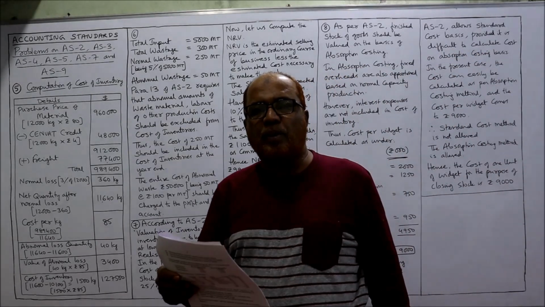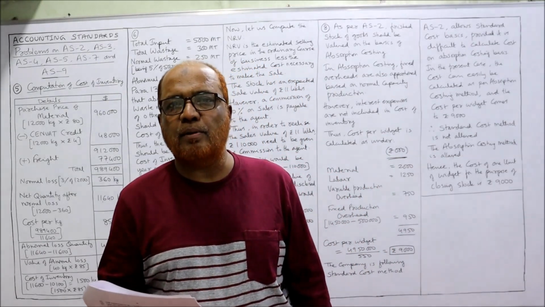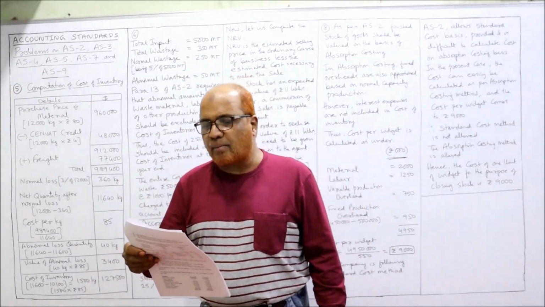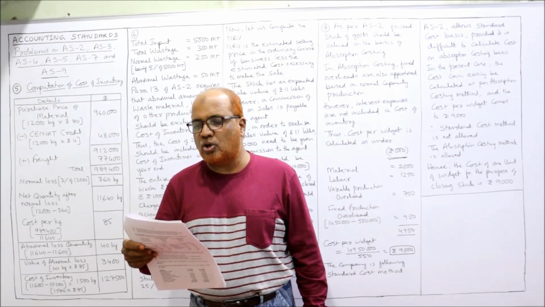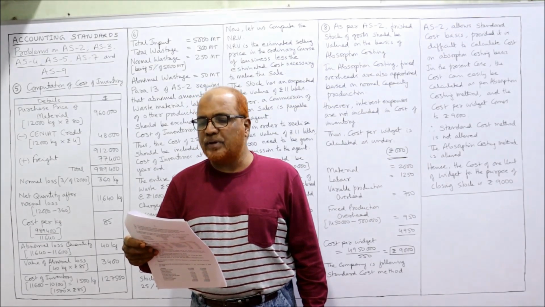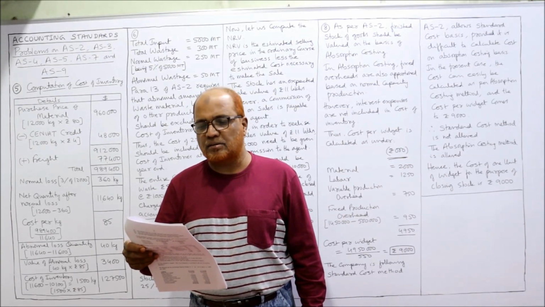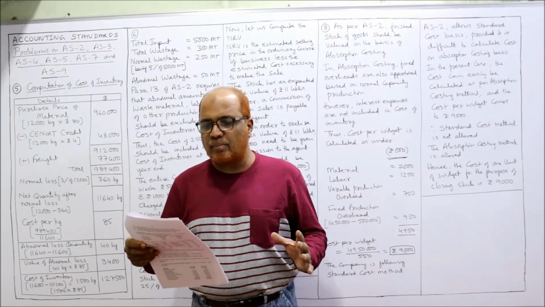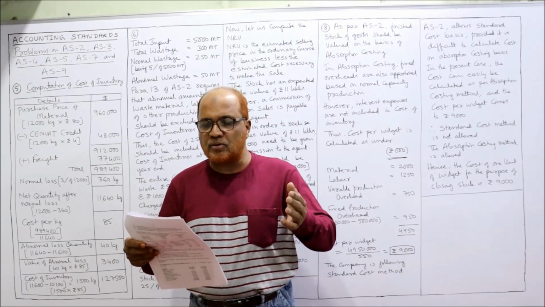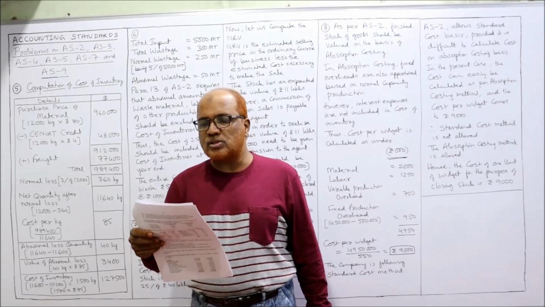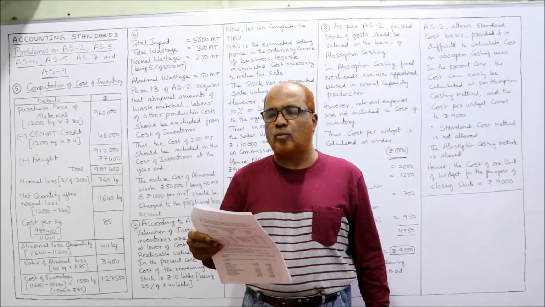Now, see problem number 5. Fifth problem I am reading out. Sony Pharmacy ordered 12,000 kilogram of certain material at rupees 80 per unit. So this company wants to purchase 12,000 kilogram of certain material at 80 rupees per unit.